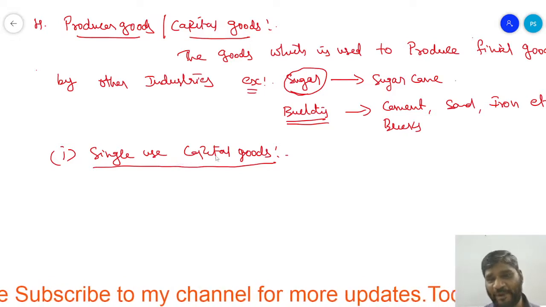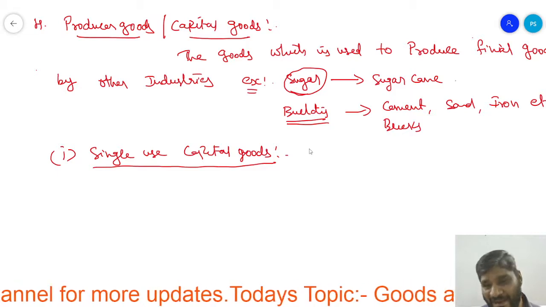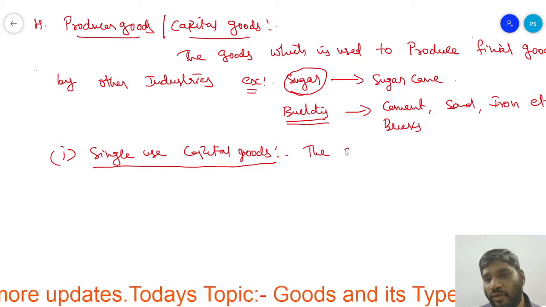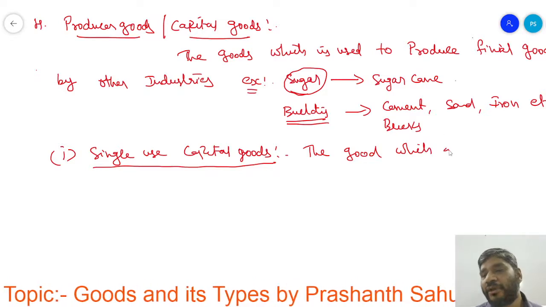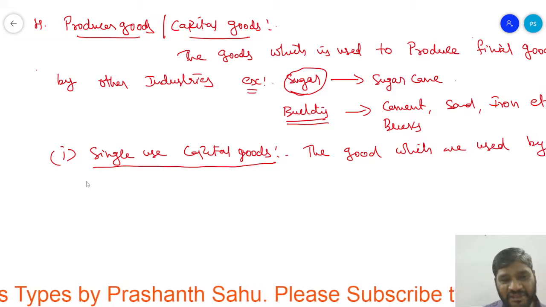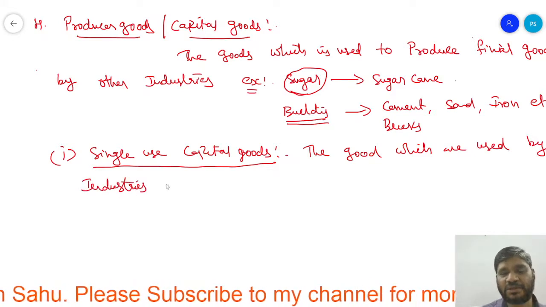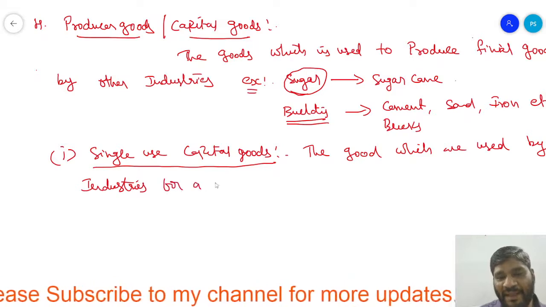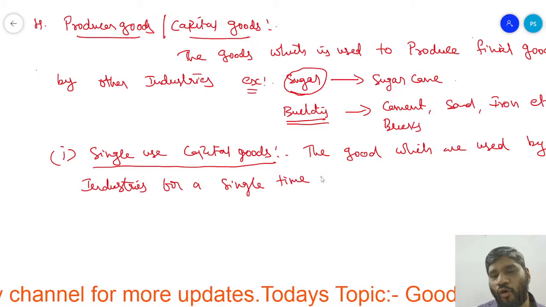Single use capital goods means the goods which are used by industries for a single time only.